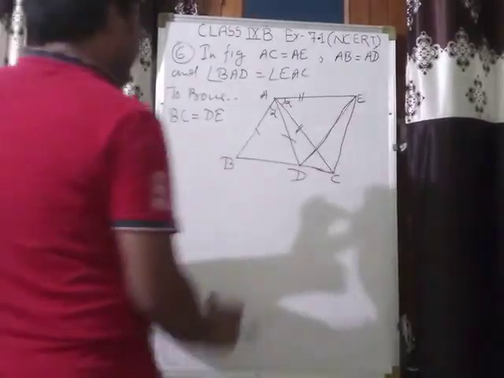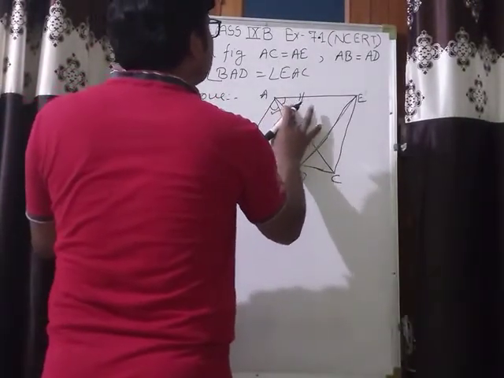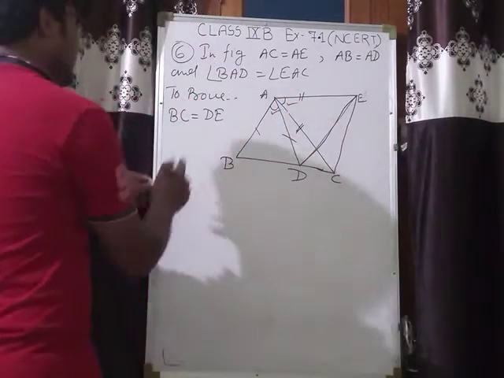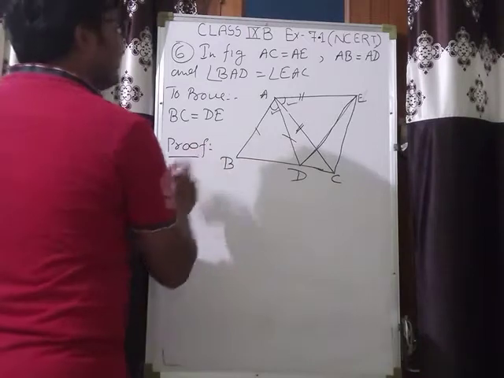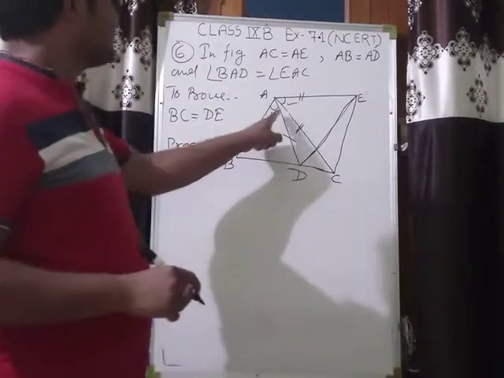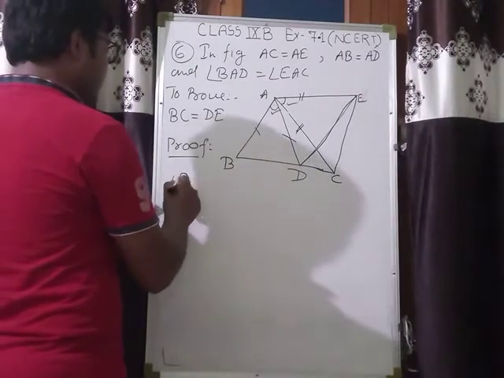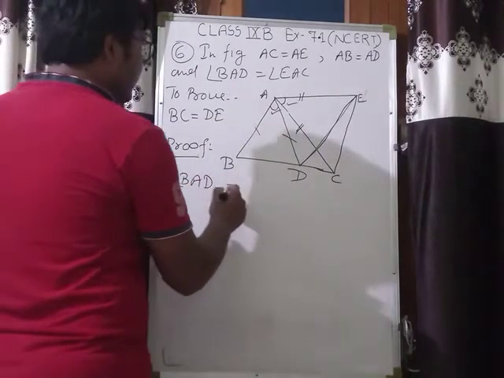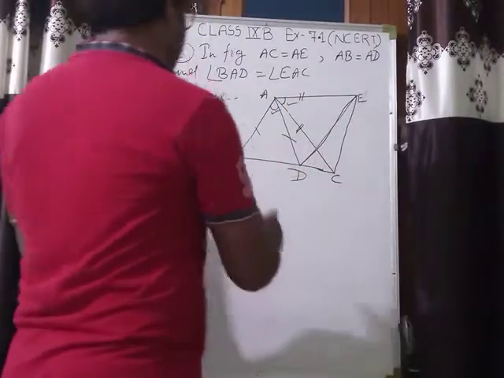See, what is given? These two angles are equal. Angle BAC is what I am going to prove. It is given that this angle BAD is equal to angle EAC. It is given.